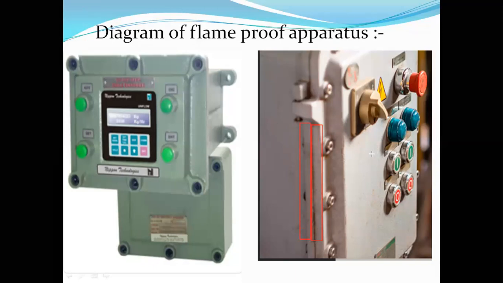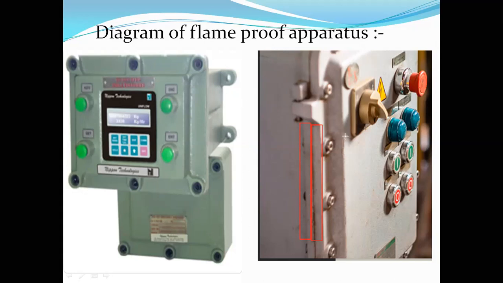Many times this question is asked: flame-proof protection is also known as flange protection. Flange is nothing but thick plates, so that's why it is called flange protection. Each flange is of 1 inch thickness, and the flanges are joined together.